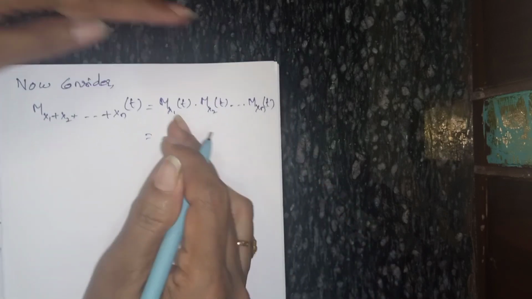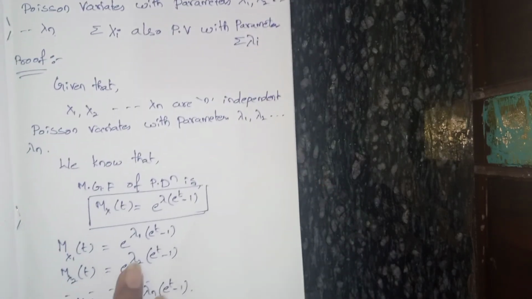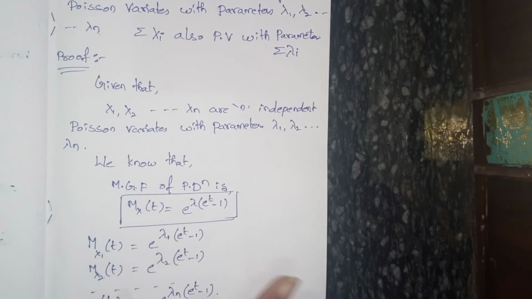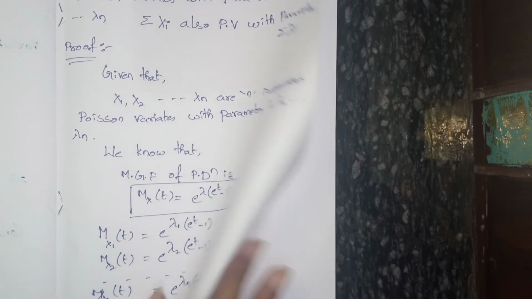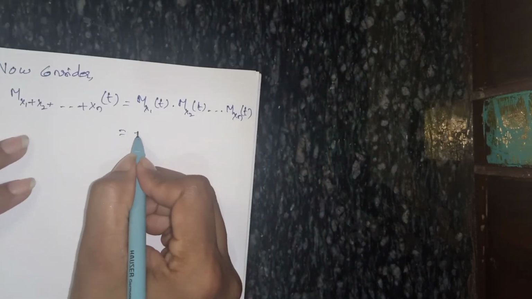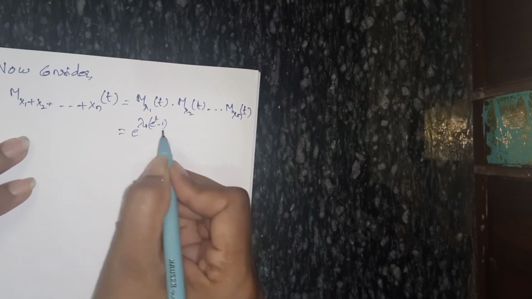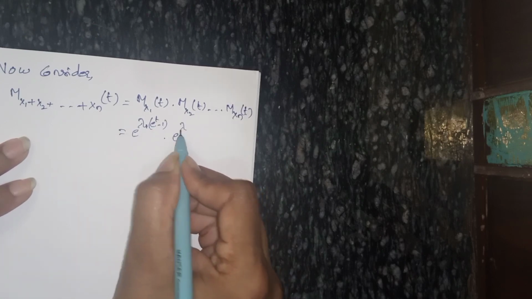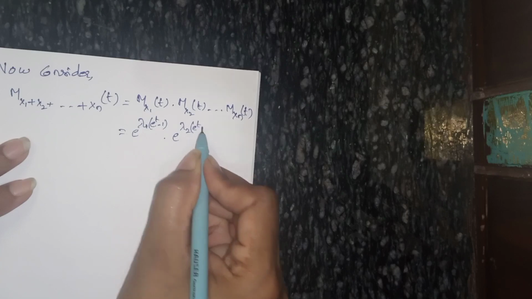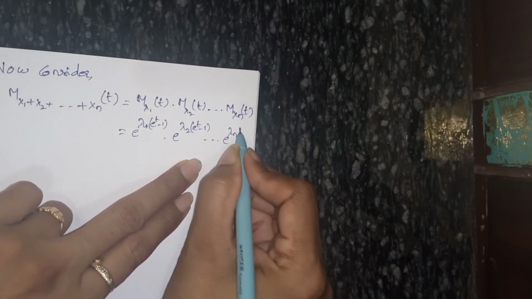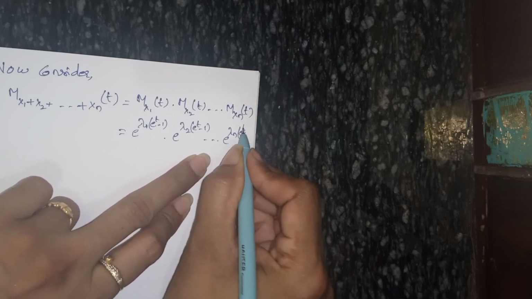That equals e to the power of lambda 1 into e to the power of t minus 1, e to the power of lambda 2 into e to the power of t minus 1, and so on, e to the power of lambda n into e to the power of t minus 1.